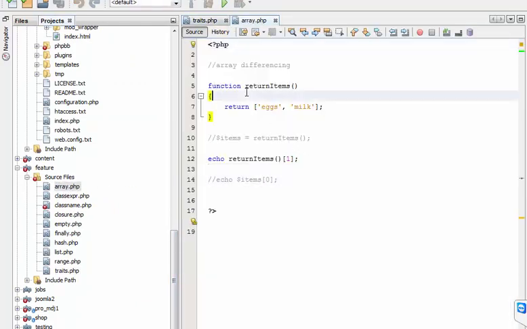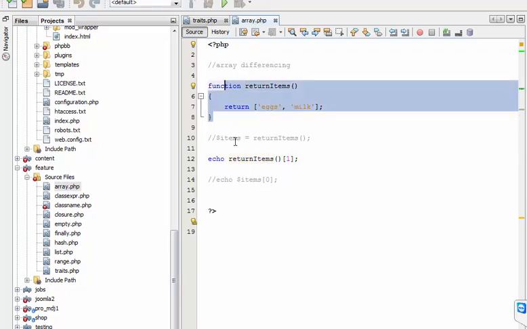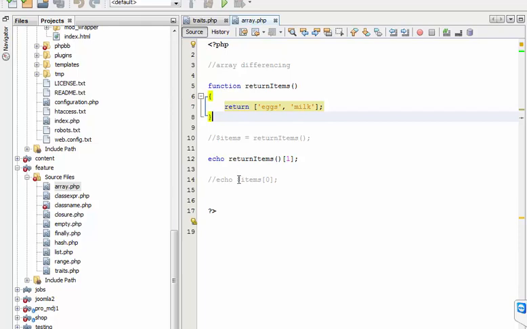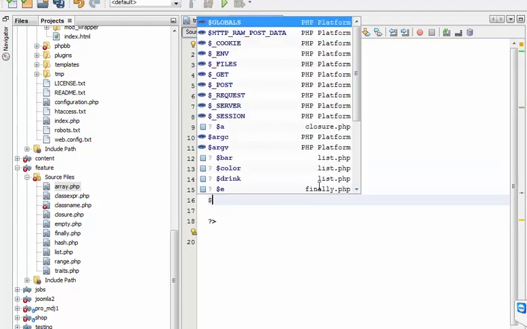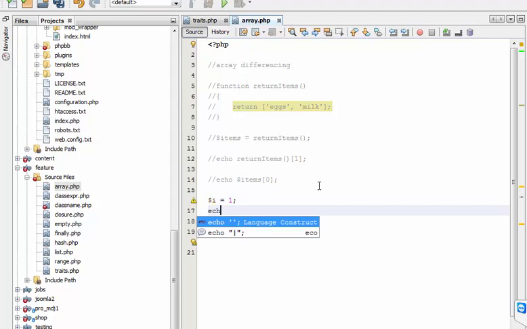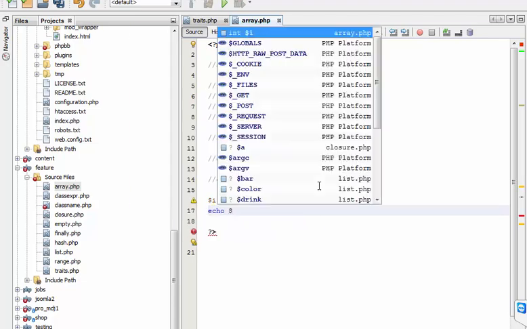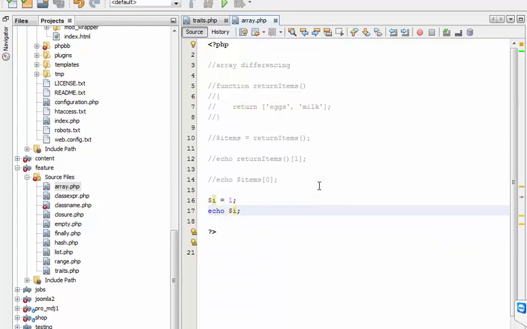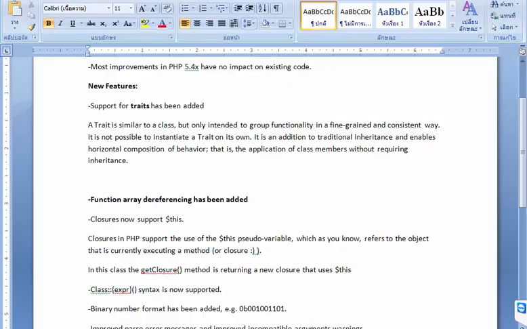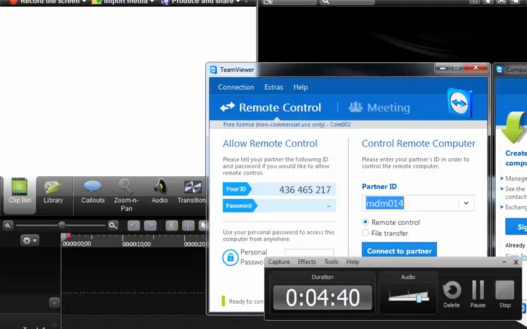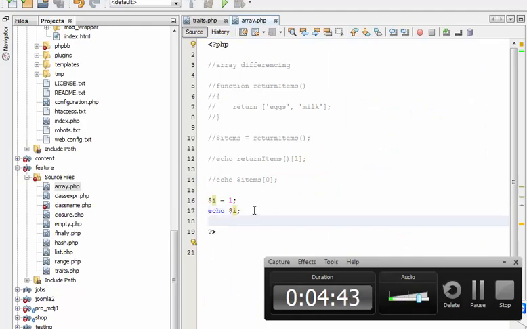Usually when we call an array, we do this when we create a variable and call it.